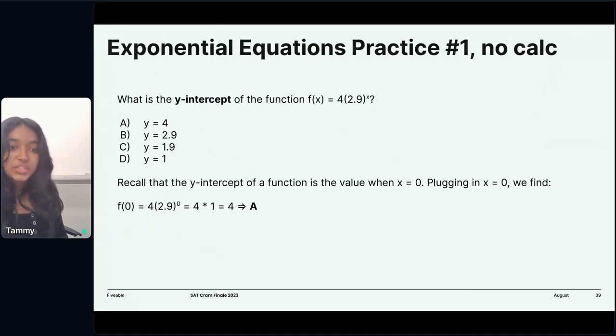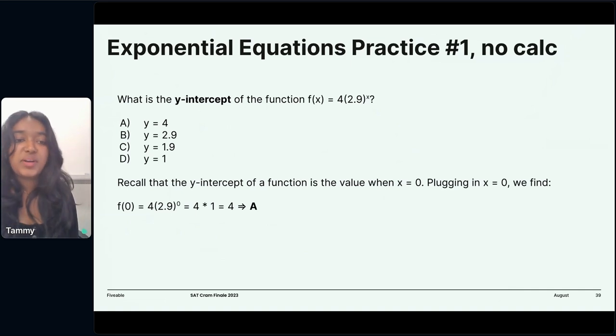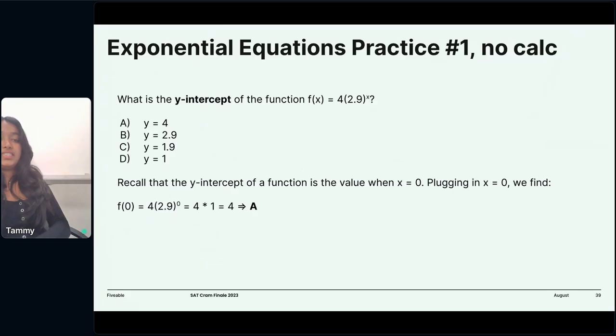All right, we're going straight into practice here. The answer is right there, but let's go over the problem. We're asked for the y-intercept of the function f(x) = 4 times 2.9^x. The y-intercept occurs when x is equal to 0, right?